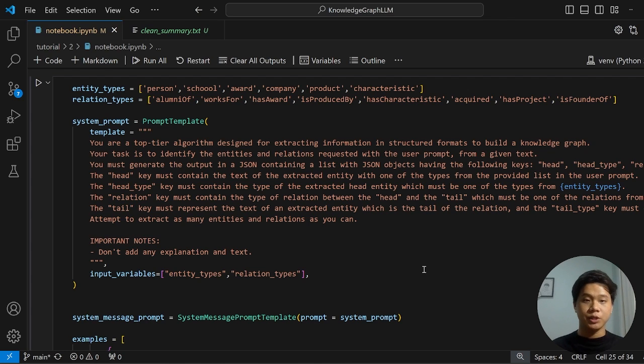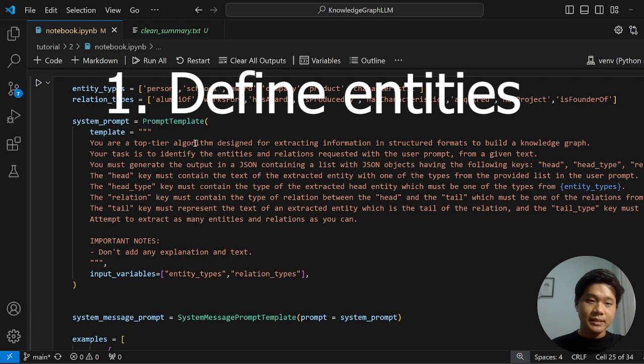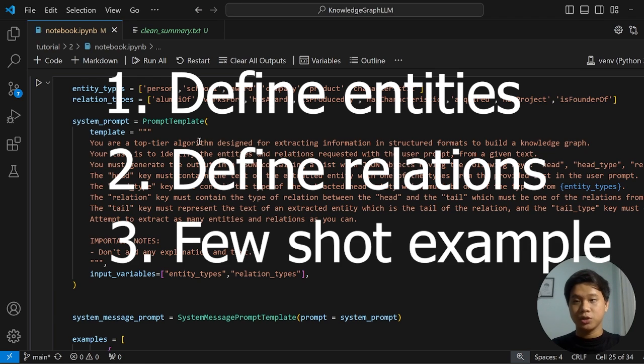Once we have done the setup, now I want to explain further about the process of converting our text to a knowledge graph. If you still remember, there are three things that I want to replicate. The first one is to define the entities, the relations, and also the few-shot examples.